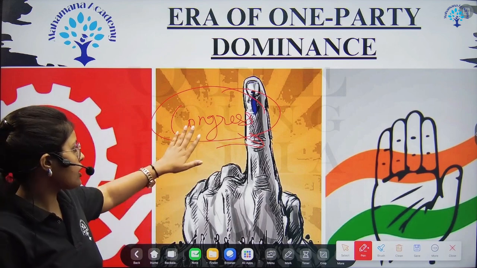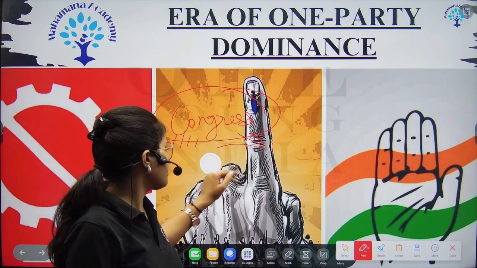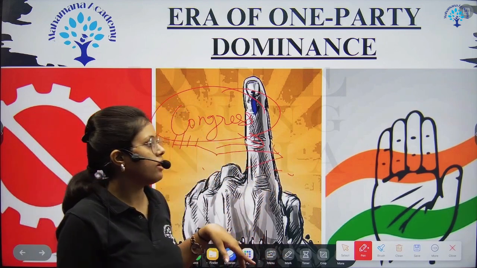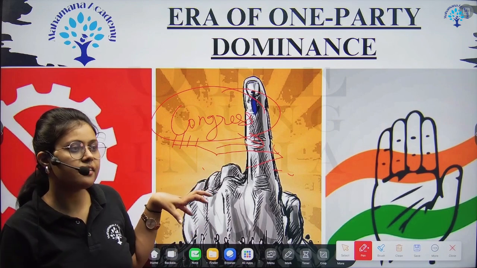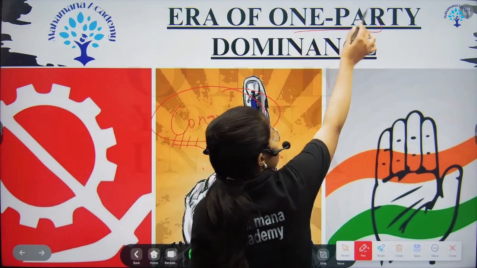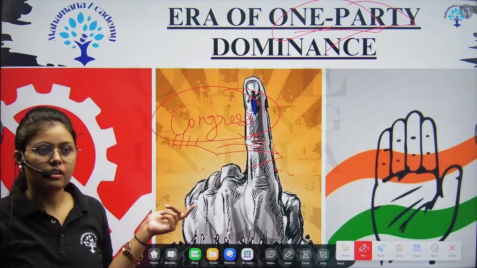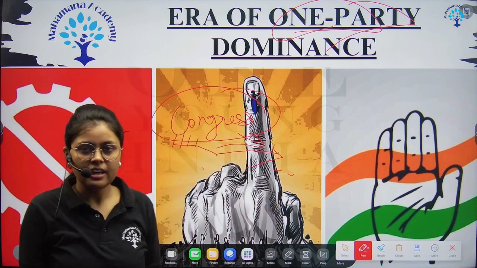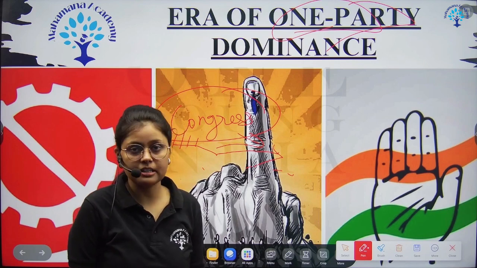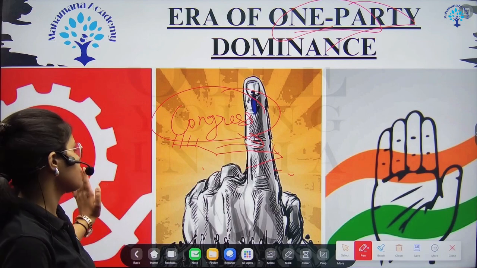So Congress was a national movement that was very popular, and because of that popularity, that party ruled the country for many years after independence, and that's why the one party. We will discuss how it was one party, how we have established democracy in this chapter, and we will also discuss the party system, different parties at that point. And then in this way we will proceed with this chapter.